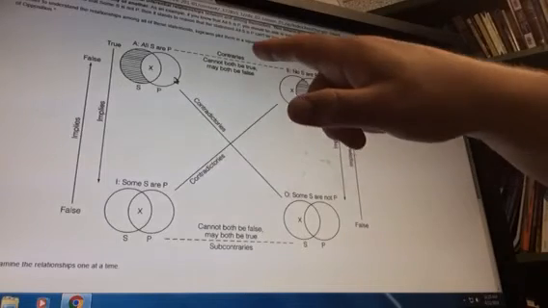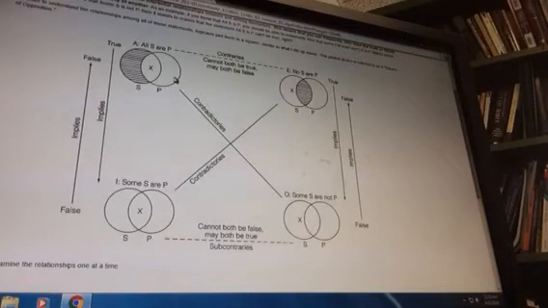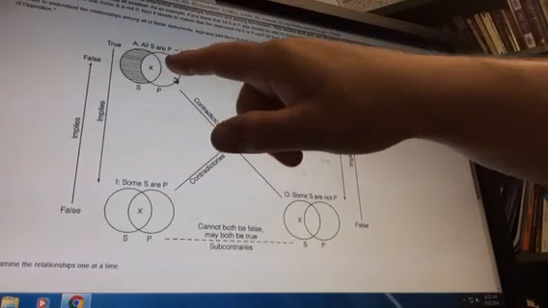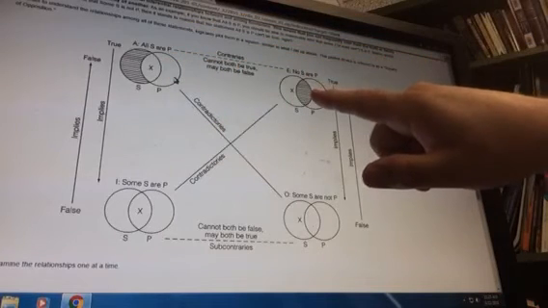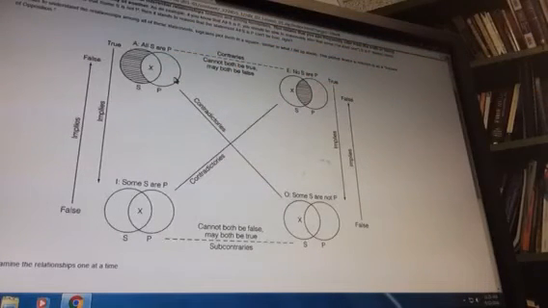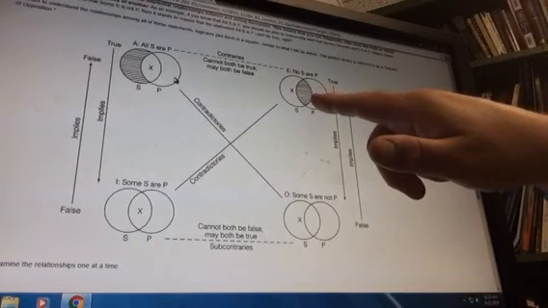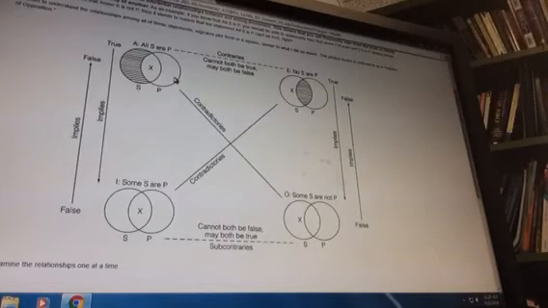Then the other thing here is we have what we call contraries and subcontraries. Contraries basically say that these two cannot both be true. You can't have all dogs are canines and no dogs are canines. They could both be false. For example, I could say all my students in the fall are online students. Well, that's just not true. None of my students in the fall are online students. Well, that's just not true either. I have both in the fall. And so that would be where you have a contrary. They cannot both be true because that would contradict, but they can both be false.